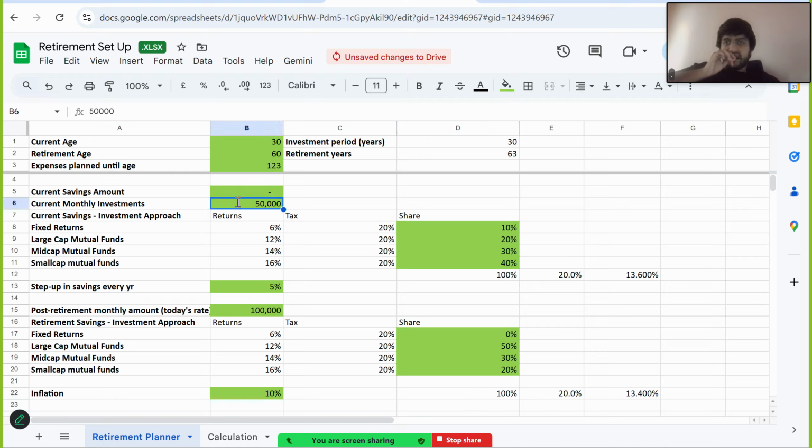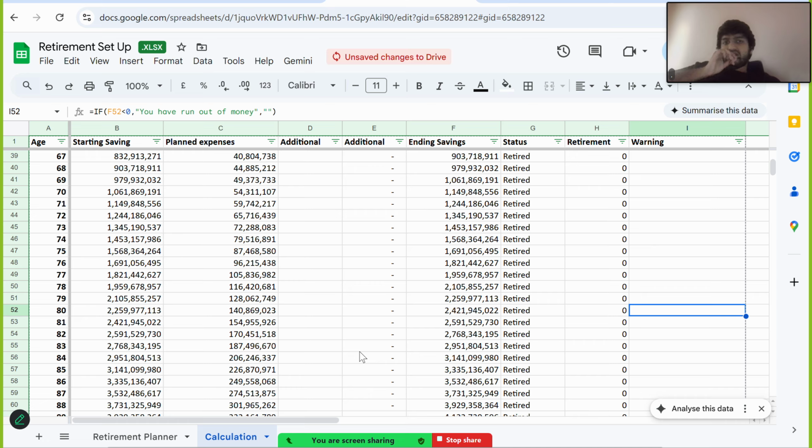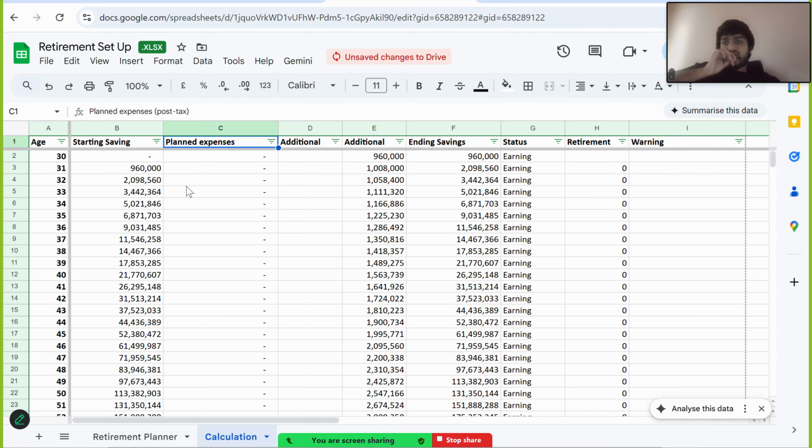Now, you can change this monthly investment. Let's make it about 80,000. So, once we make it about 80,000 and we step up 80,000 by 5% every year, so 80,000 over 1 year will be 960,000.